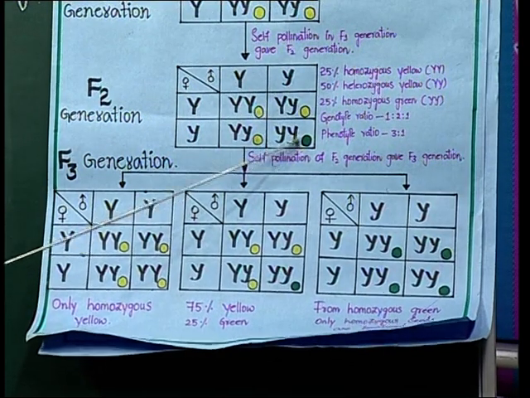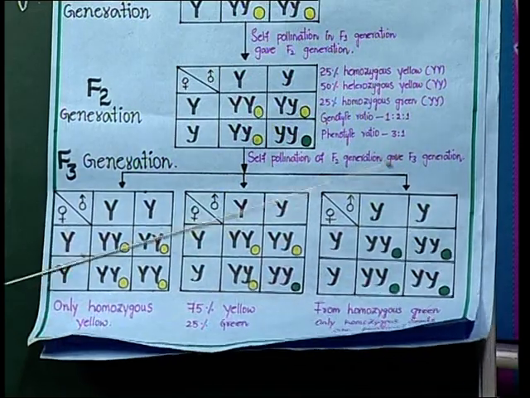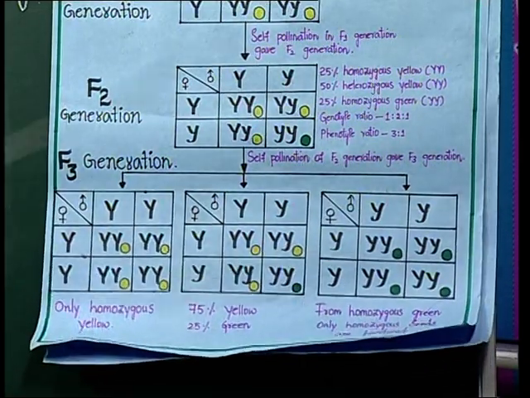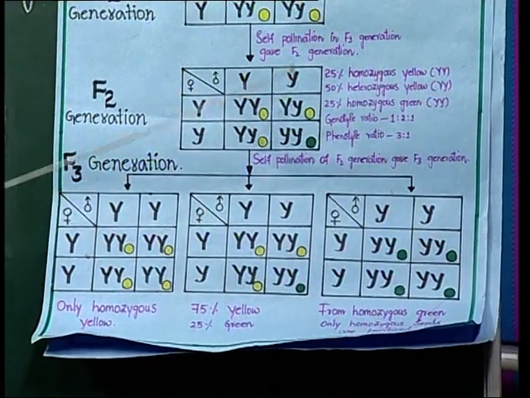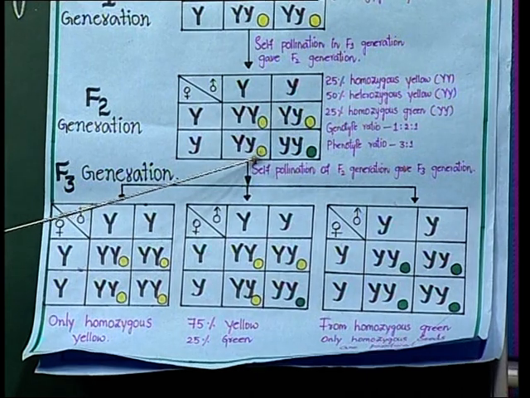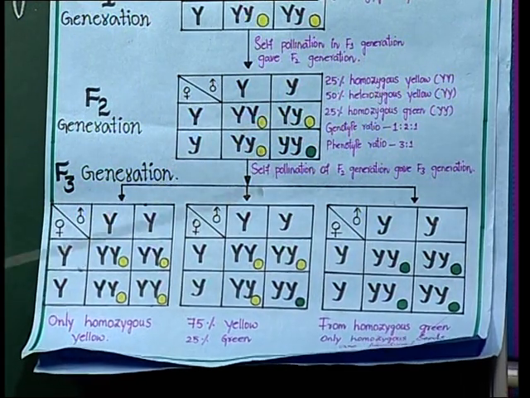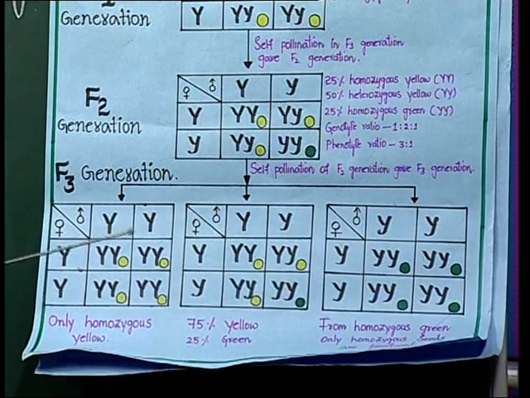When he self-pollinated these type of plants, he got all homozygous green in color. Observe, friends, these all are green in color. If he self-pollinated these or these, both are the same, friends. So, when he self-pollinated these two types of plants, he got 75% yellow color seed giving plants and 25% green color. Have you understood, friends?